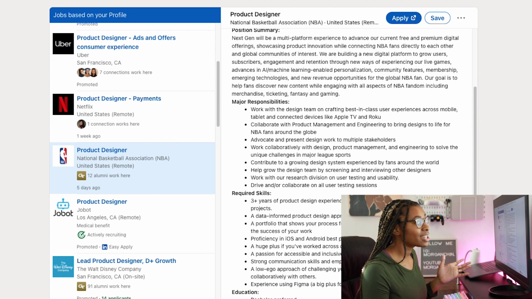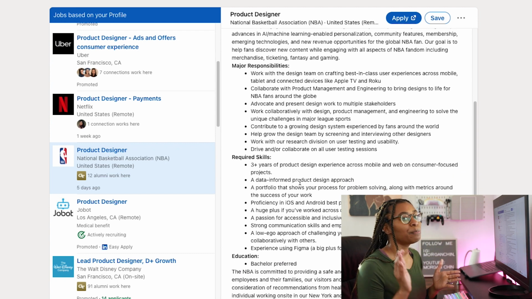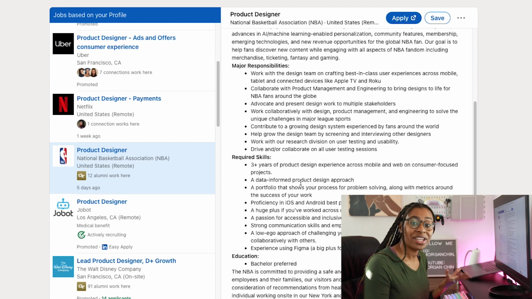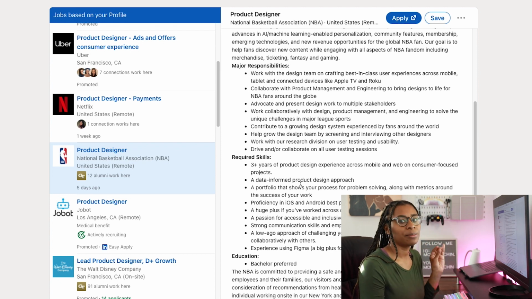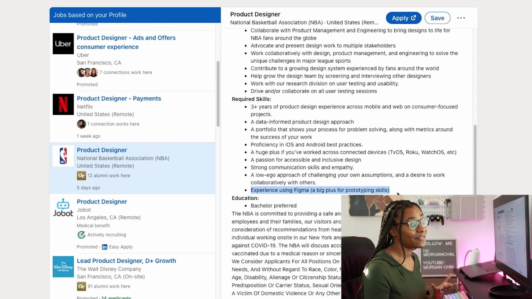They even have a section that says required skills, and I'm scanning through it looking for things that I can pull out and put in my resume. But you want to make sure you actually have these skills. Tell the truth. Look for things that you know that you do that they're looking for and put it in your resume. So for example, right here I see experience using Figma.